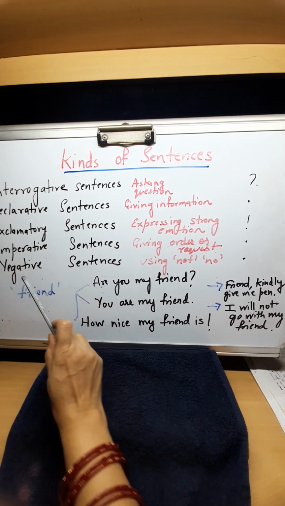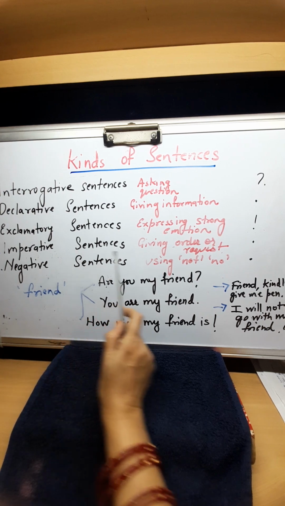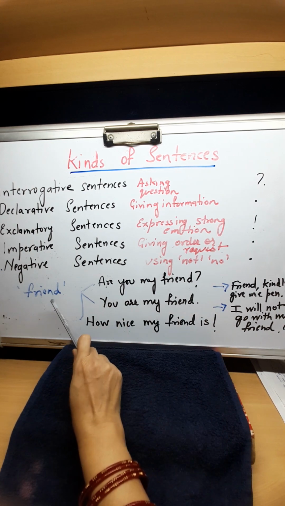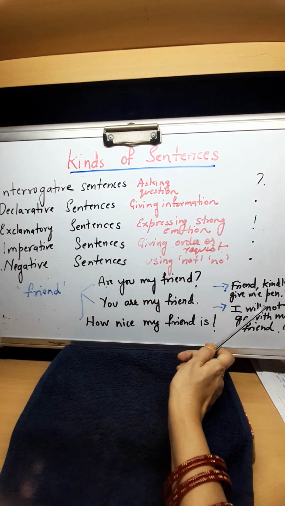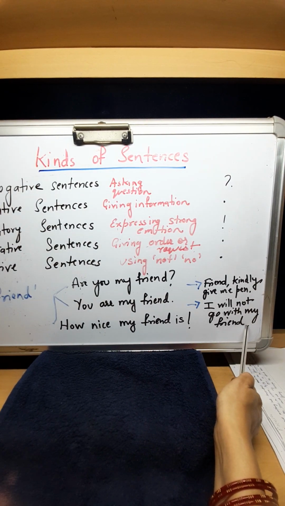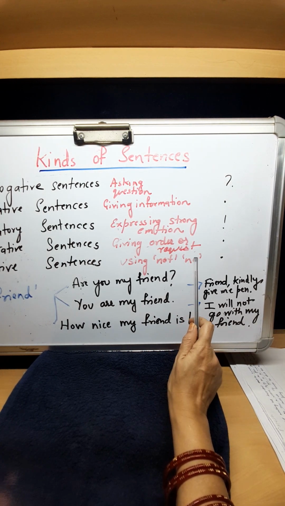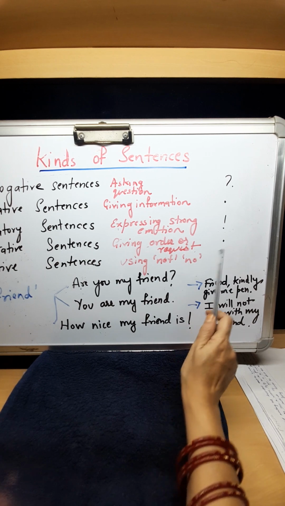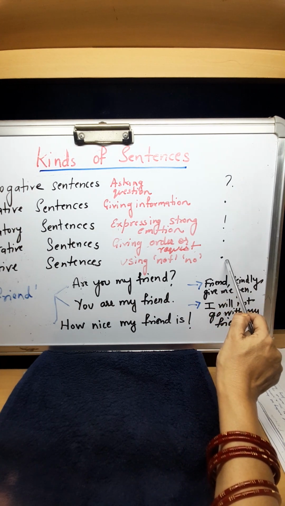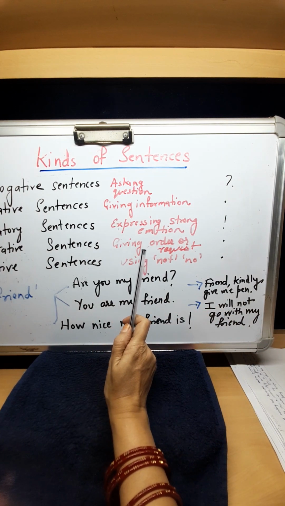The next, the last one, is negative. As the name suggests, negative means using not or no in it. So, with the word friend, let us make a negative sentence. I will not go with my friend. Okay, so we have used not. Whenever we use not or no, then it becomes a negative sentence. Both imperative and negative sentences also finish with a full stop. So, these are the kinds of sentences.